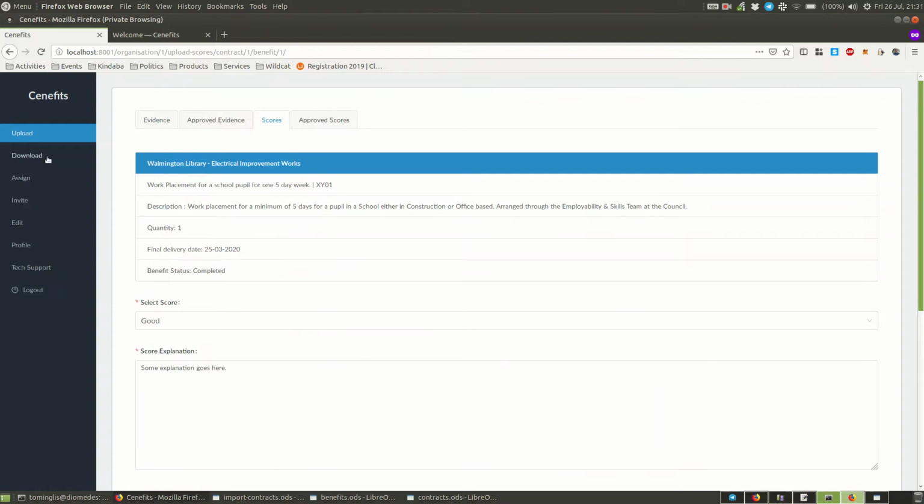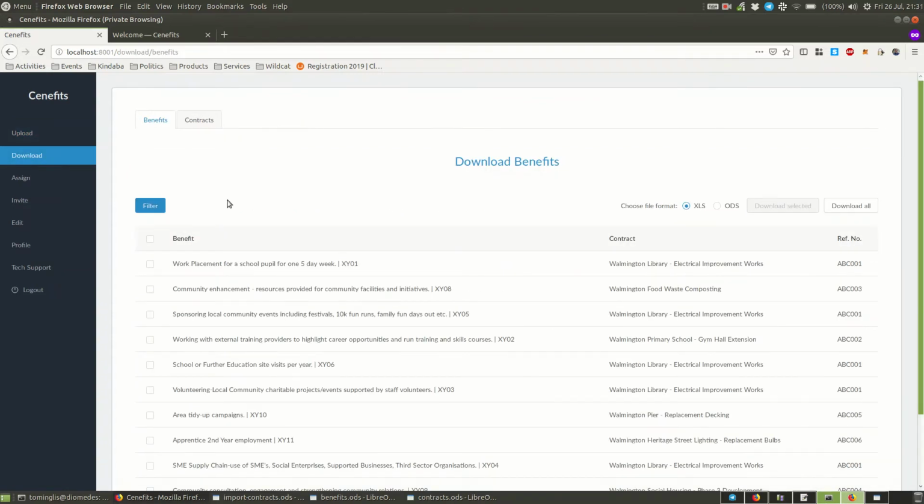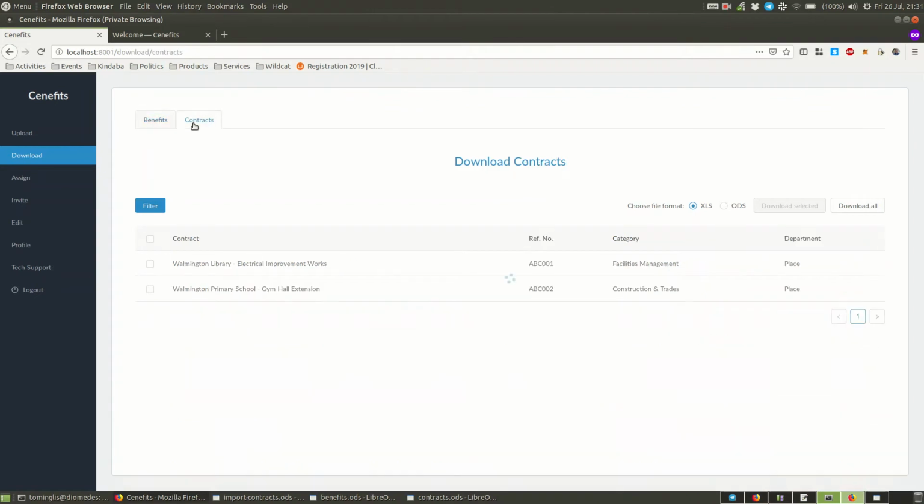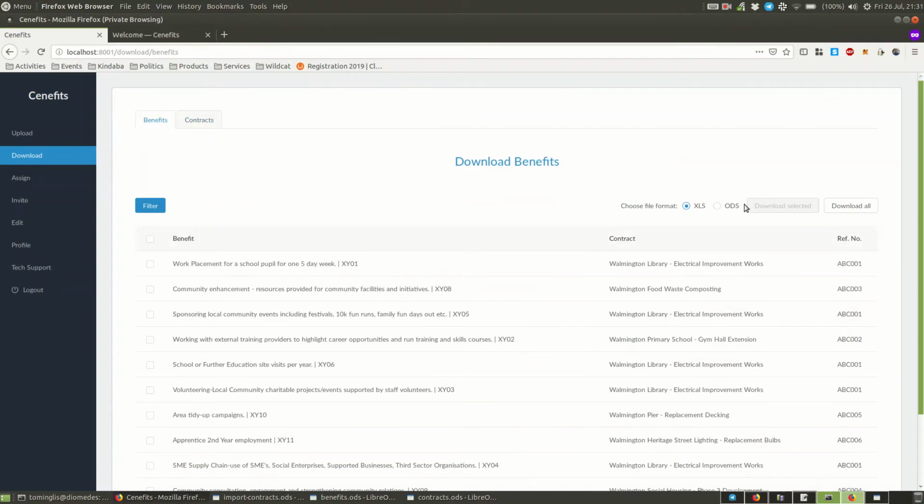Once you've completed a contract, maybe you want to download a report of it, or even whilst it's ongoing, you might want to download a report. There are two kinds of reports you can download. One is for benefits, and one is for contracts. And the way you filter this page is very similar for both of those.